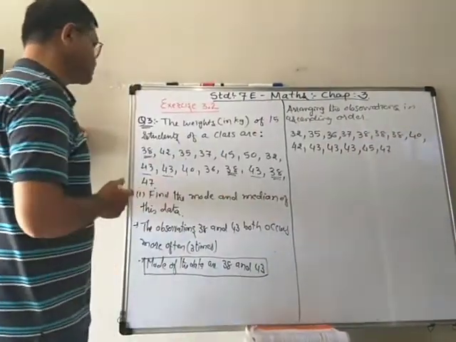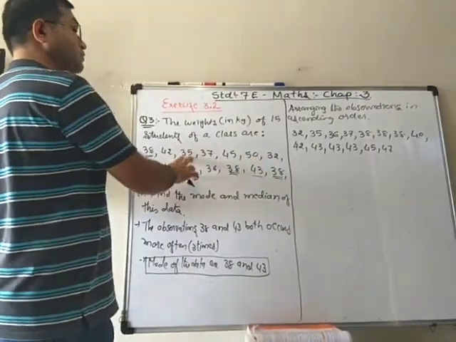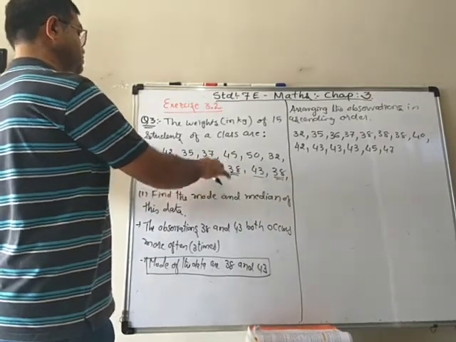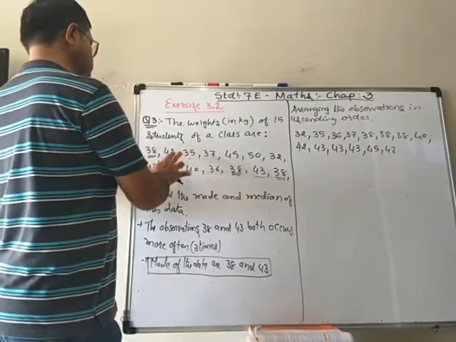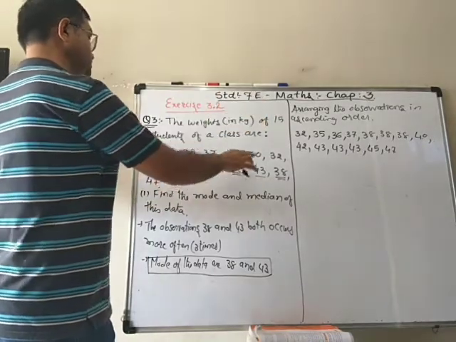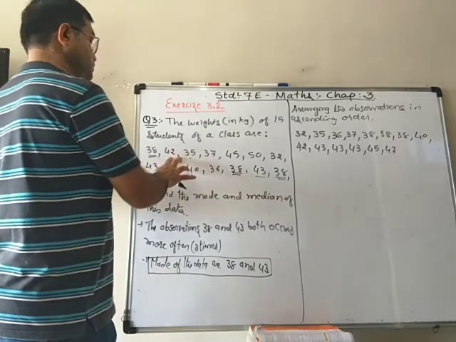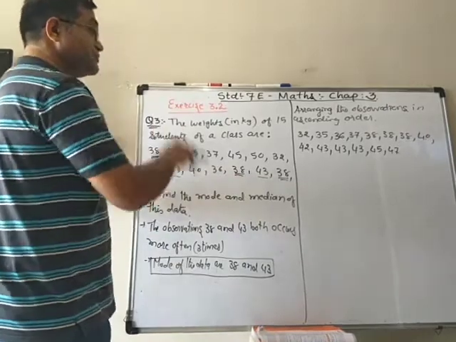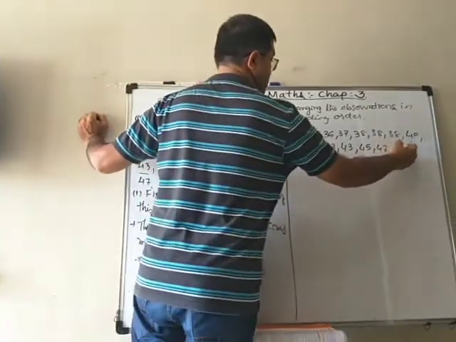We missed something. 32, then 35, 36, 37, 38, 3 times, 40, 42, 43, 43. We missed the 50. Last, 47 and last is the 50.